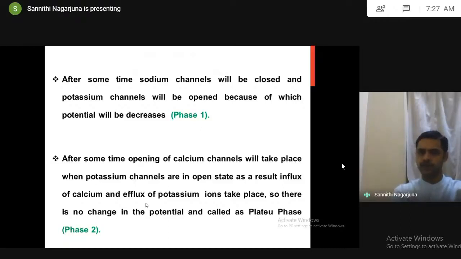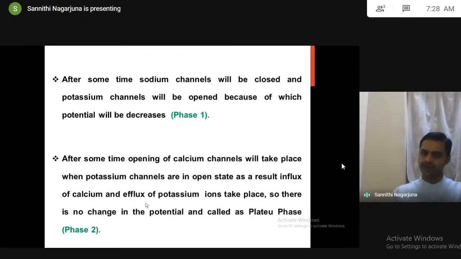Potassium channel opening causes efflux of potassium, because, as I told you with the ionotropic receptors, opening of sodium, calcium and chloride channels leads to influx, since they are always present outside the cell. Potassium is always present inside, so its channel opening leads to efflux. That is very important. You should not forget these things.